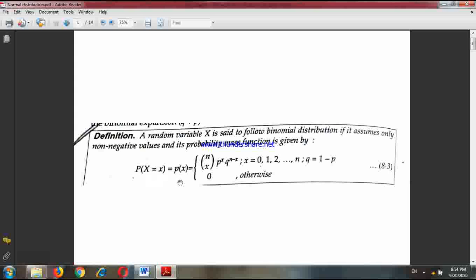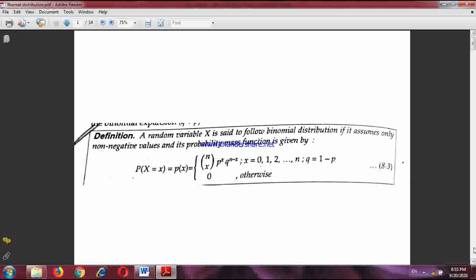Using this PMF, I can directly evaluate the probability of 6 successes in 10 tosses of a coin. Fine? And n, p and q are called the parameters of the distribution. This is a discrete distribution because the concerned variable is discrete by nature.